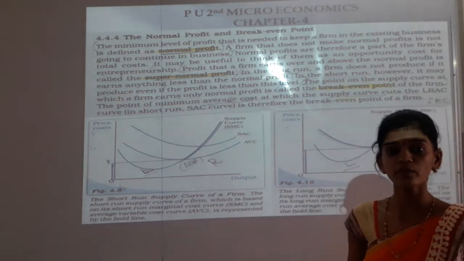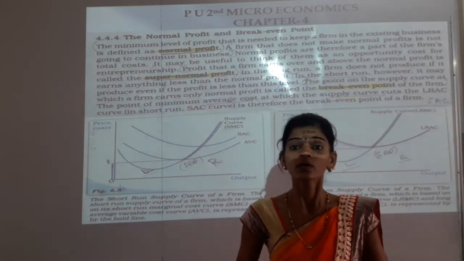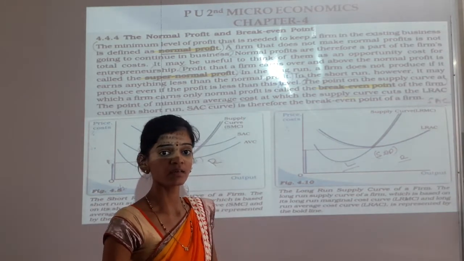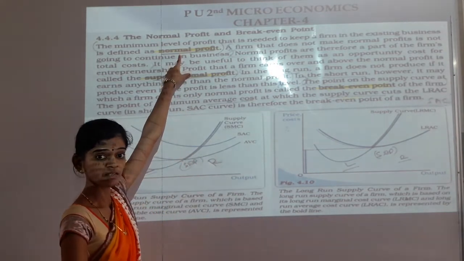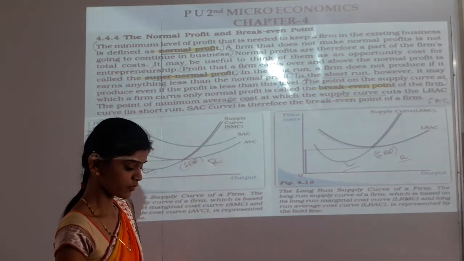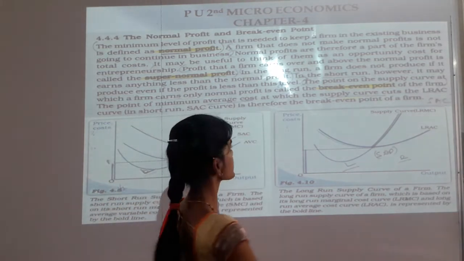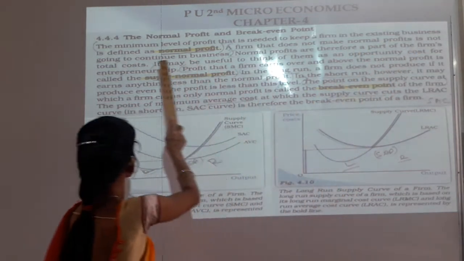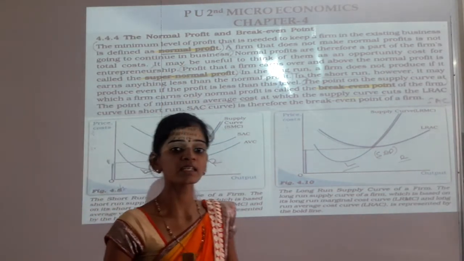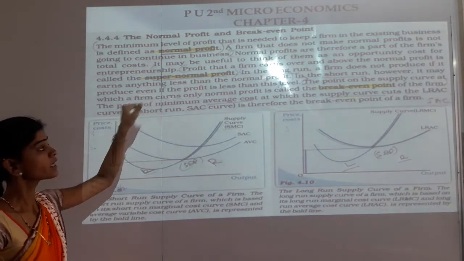So any firm or organization, minimum profit is necessary to live in the market or run the business. So for the business to run in the long run, normal profit is very essential, we say. See here, a firm that does not make a normal profit, it is not possible to run the business in the market. If there is no normal profit, it is not possible to continue in the business or in the market.